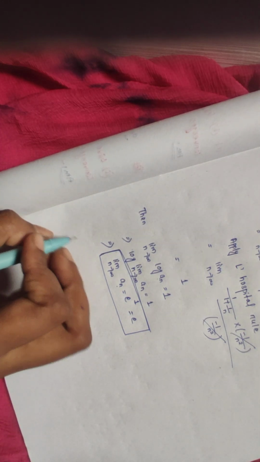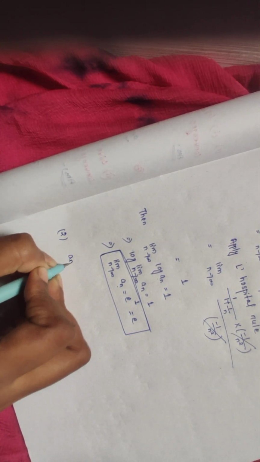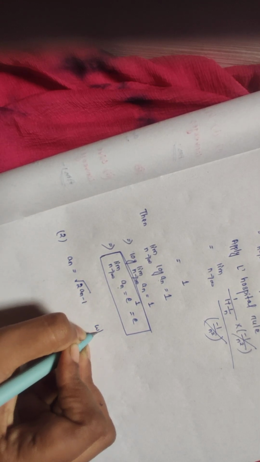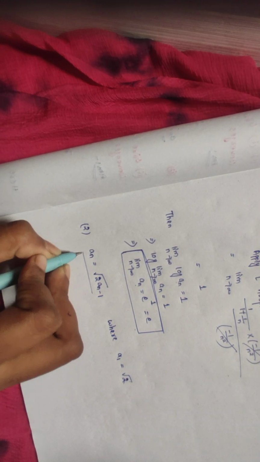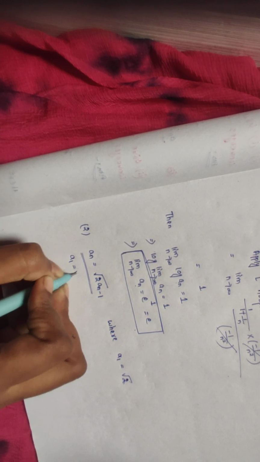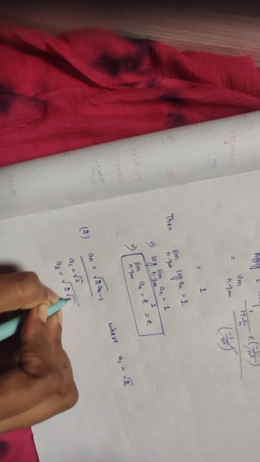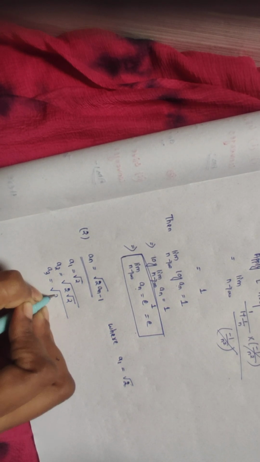n goes to e. Okay, then do next proof. Next proof में a_n equal to root of 2a_(n-1), where a_1 equal to root 2. Clearly you can see here a_1 equal to root 2, a_2 equal to root of 2 root 2, a_3 equal to 2.